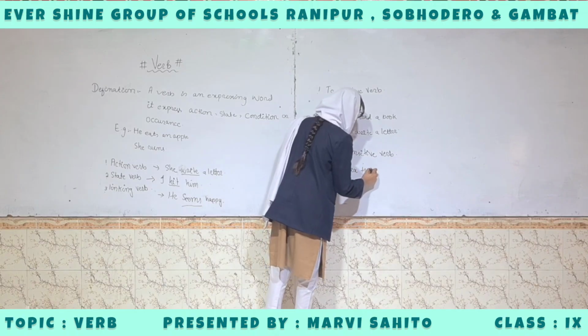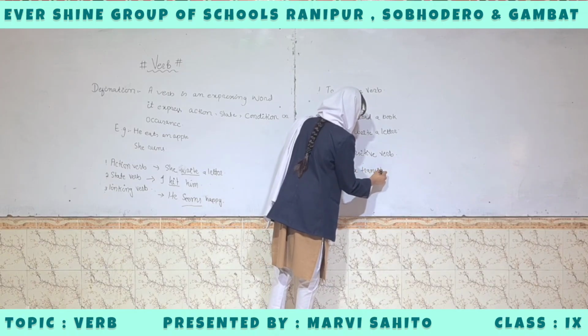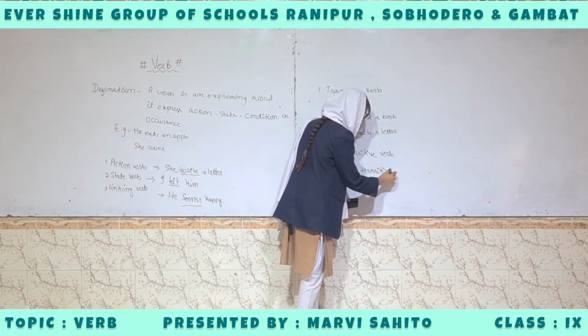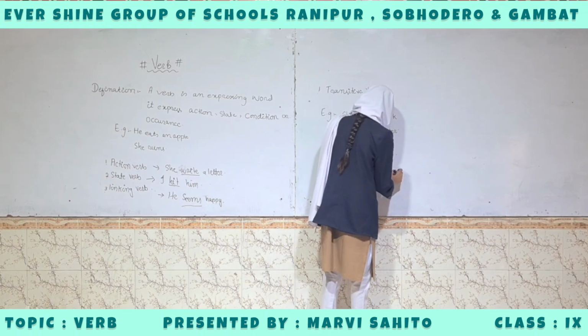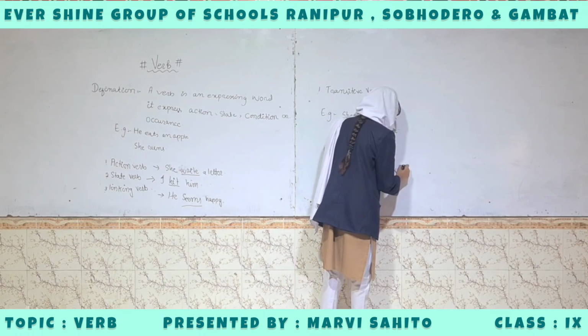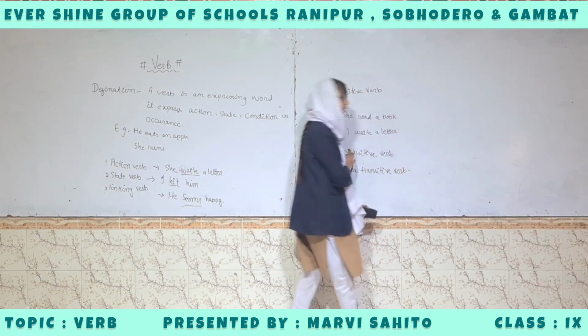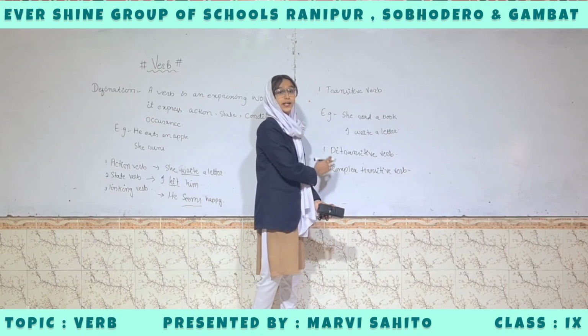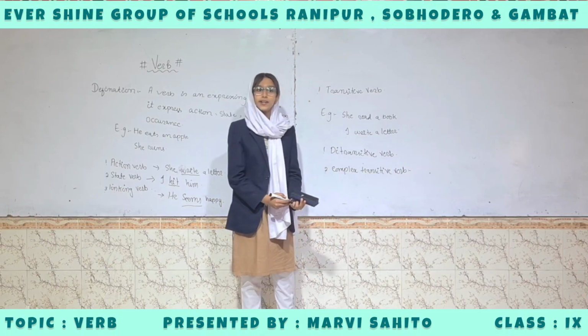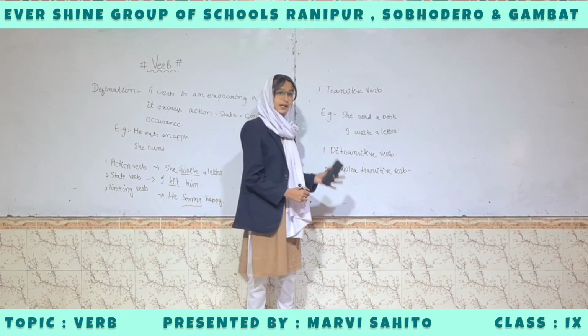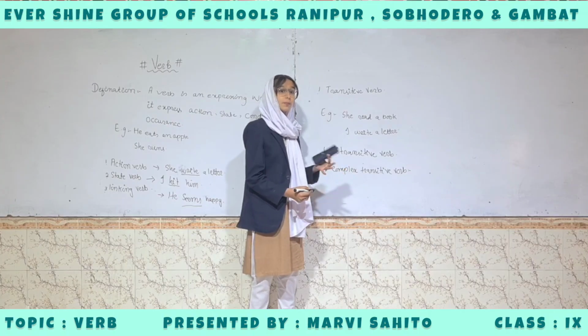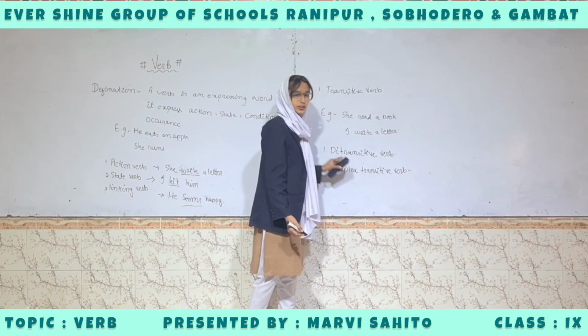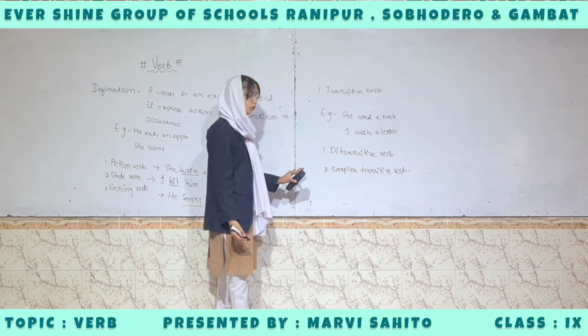The ditransitive verb is a verb that has two objects. For example, give me a pen. Here, me and pen are the two objects of the ditransitive verb.